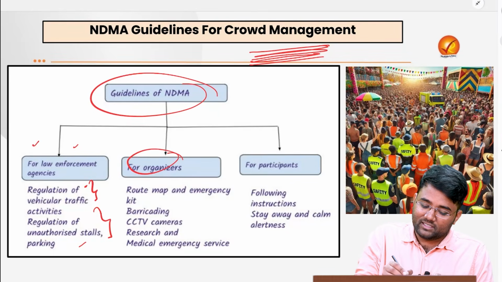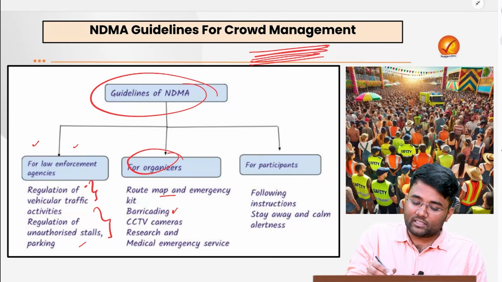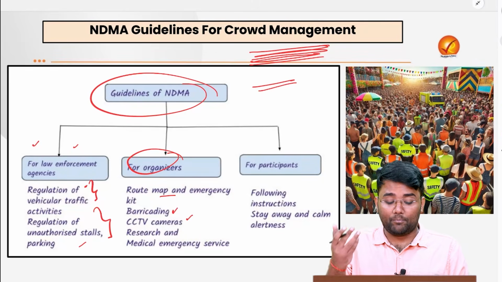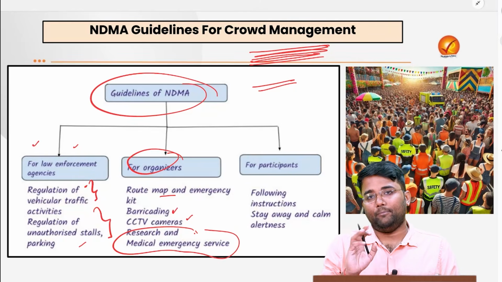Also, for organization, there should be a proper route map and emergency kits that need to be kept. Barricading needs to be done properly. CCTV cameras need to be installed so that we can have proper monitoring. Rescue and medical emergency services also need to be kept on standby.